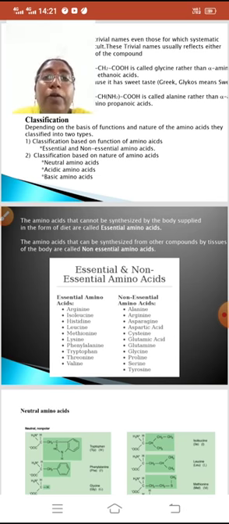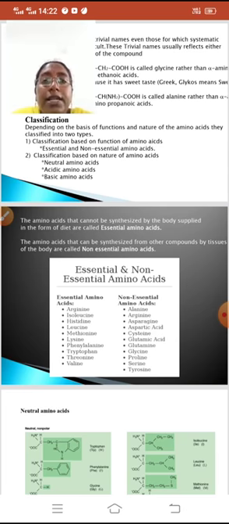Essential amino acids are not synthesized by the body. They can be supplied by the diet and they are very much essential, so they are called essential amino acids. Non-essential amino acids can be synthesized by the tissues of the body and are not as essential as compared with the essential amino acids. But both essential amino acids and non-essential amino acids are required for nutrition and growth purposes.